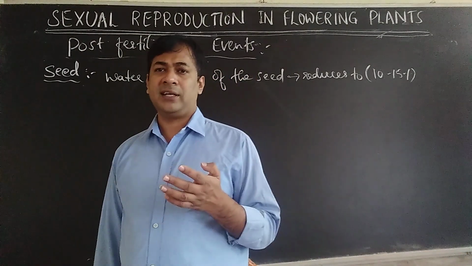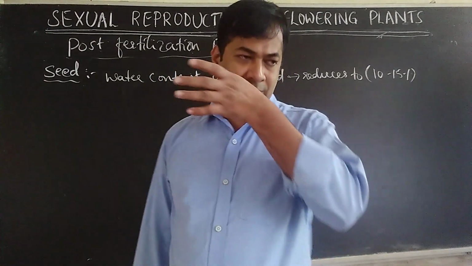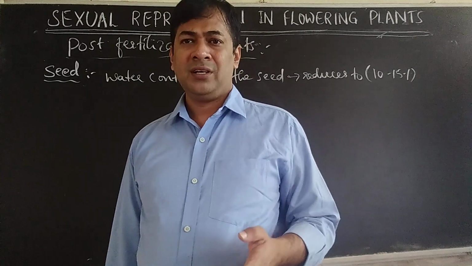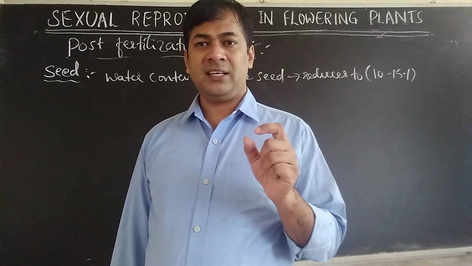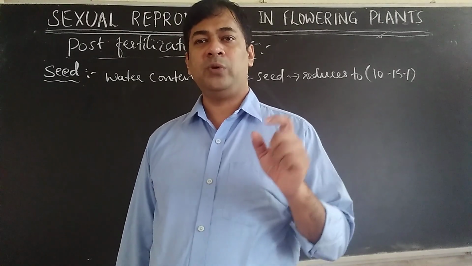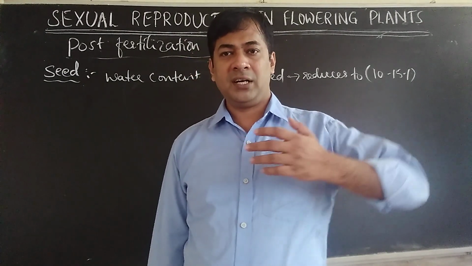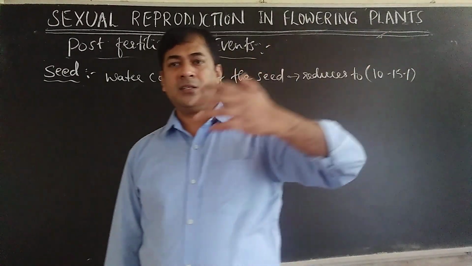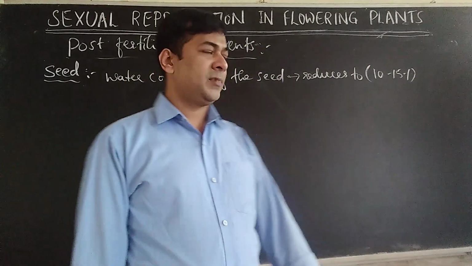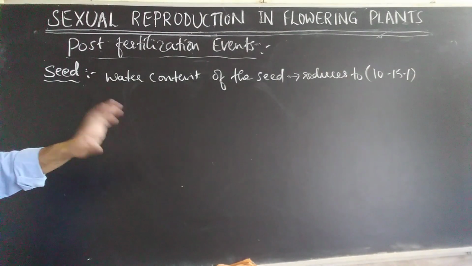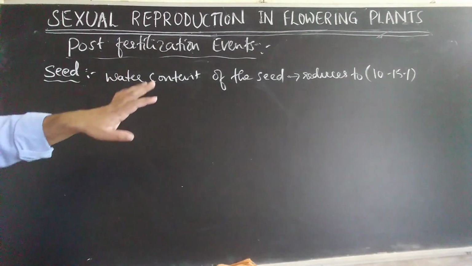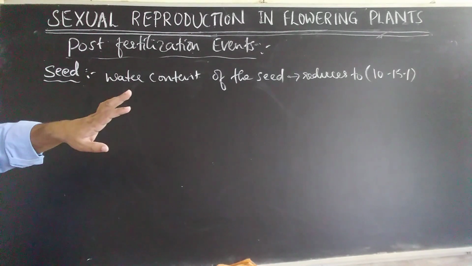Ordinary fruit like grapes, which you bring from the market, you can keep for maximum 1 or 2 weeks. But dry grapes you can keep for 1 or 2 years. So the shelf life and storing period can be increased. That is why when a seed starts germinating, the water content of the seed slowly reduces.